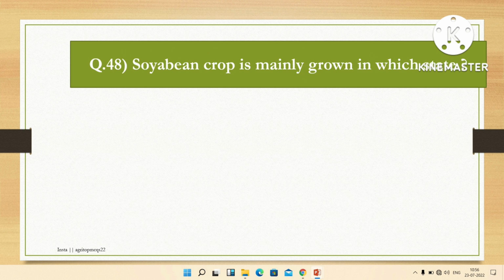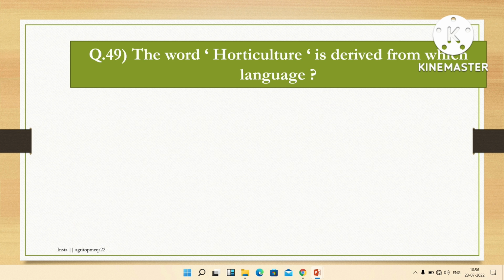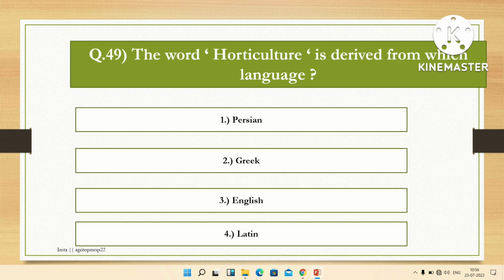The next question is: soybean crop is mainly grown in which state? Options are MP, Rajasthan, Tamil Nadu, Uttar Pradesh. The right answer is MP. Soybean crop is mainly grown in MP. The next question is: the word horticulture is derived from which language? Options are Persian, Greek, English, Latin. The right answer is Latin. The word horticulture is derived from the Latin language.